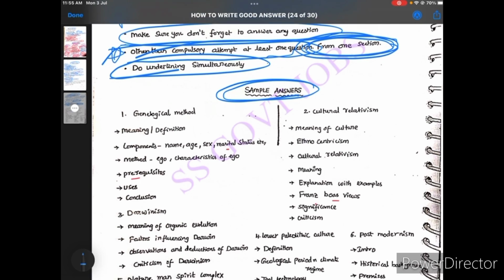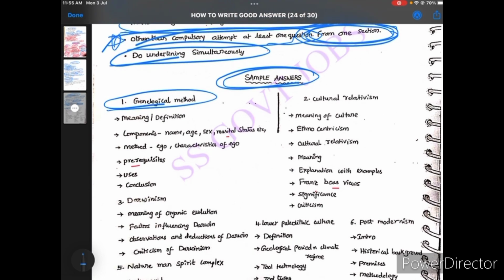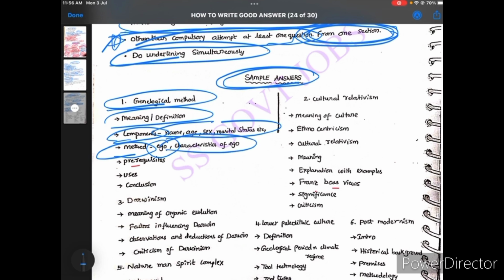For example, if the question is related to the genealogical method, how do you write that answer? First you can write the meaning and definition, then components like name, age, sex, marital status, and methods. In our anthropology there is the ego method, and the characteristics of the ego. Then prerequisites, uses, and conclusion. This is also one of the methods.